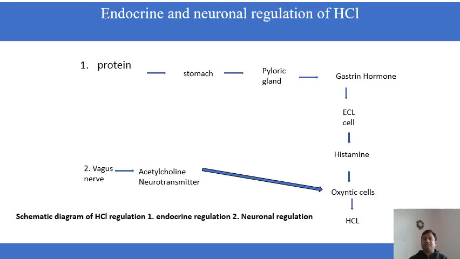So I can also show here the ray diagram of the same mechanism of the endocrinal and neuronal regulation. So first one is the endocrinal regulation, which we have already discussed, and second is the neuronal regulation. So in this neuronal regulation, vagus neurons, that is the 10th cranial nerve, secrete acetylcholine neurotransmitter, which is an excitatory neurotransmitter, and it will stimulate the oxyntic cells, and these oxyntic cells release the hydrochloric acid. And in this way we can regulate the hormonal and neuronal regulation of HCl.